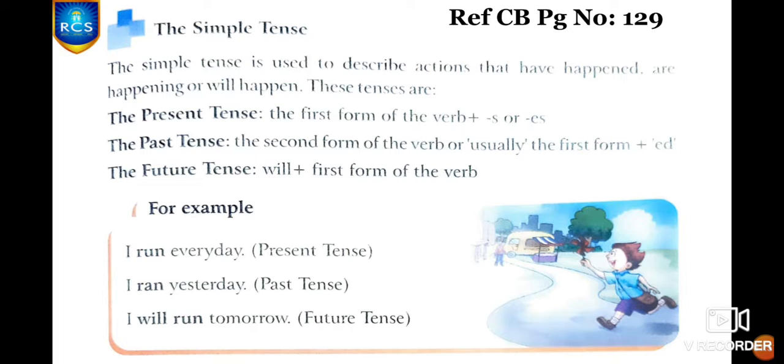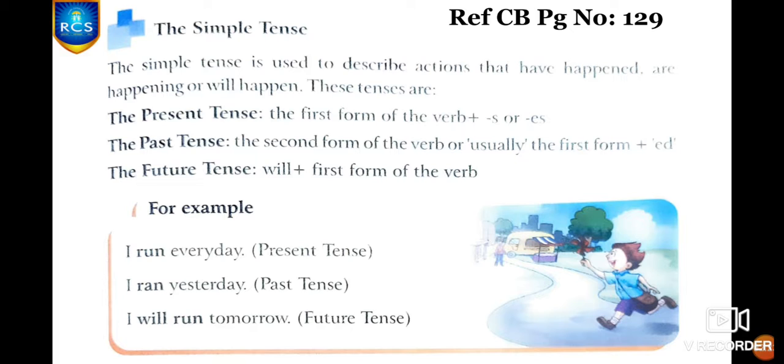For he, she, it, name of a person, that is in singular, we will be adding s or es to the verb. And for plural nouns, you should not add s or es. It's just the first form of the verb. Clear children? For example, I run every day. He runs every day.